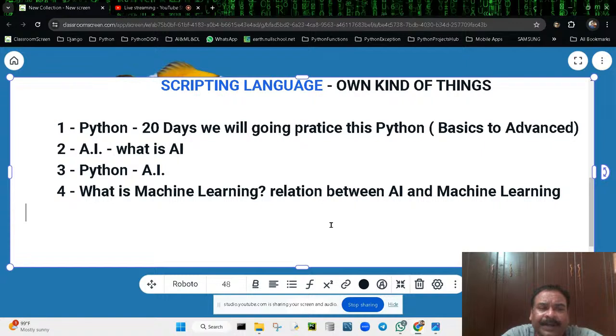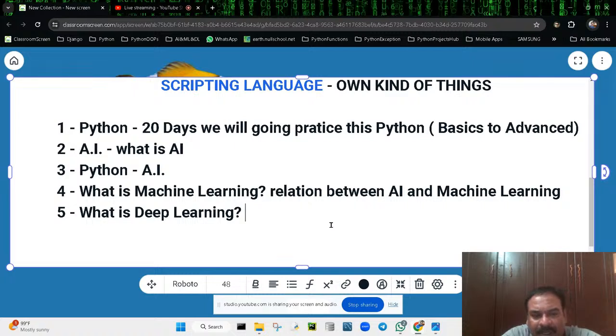So for that, we need to know what is machine learning, isn't it? We'll come across complete concepts regarding machine learning. After that, what is deep learning? We are going to come across that.